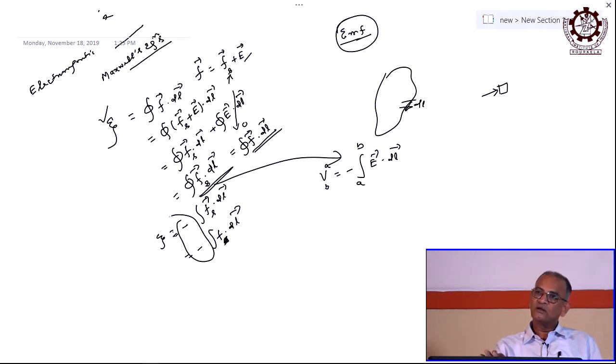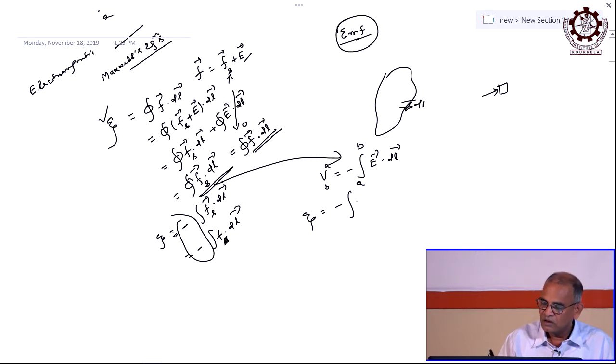Why negative? You know this relation between E and V, right. So that negative sign is coming here, either it is minus, this is also minus. So the electromotive force EMF can be written as minus the integration of F dot dl.